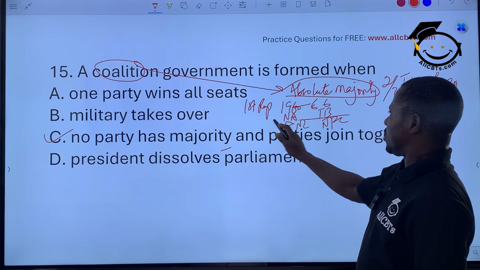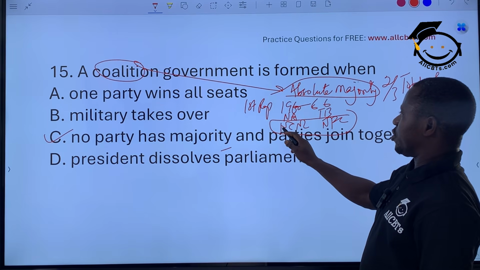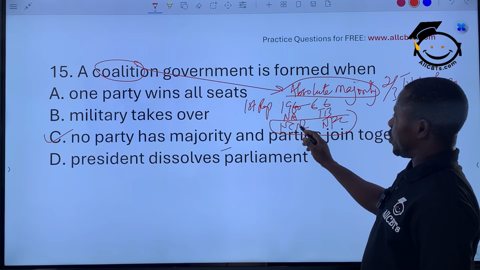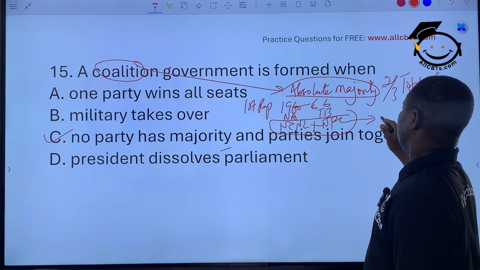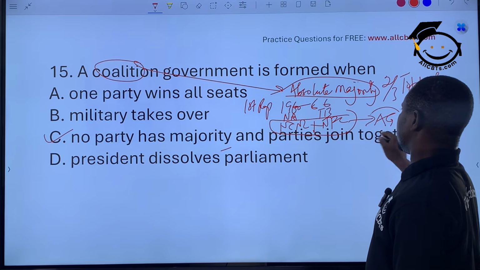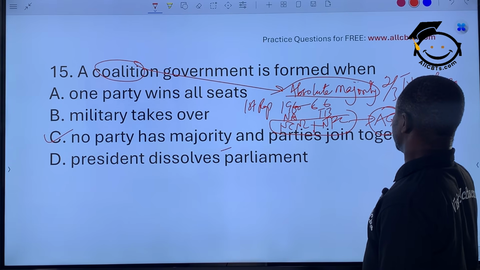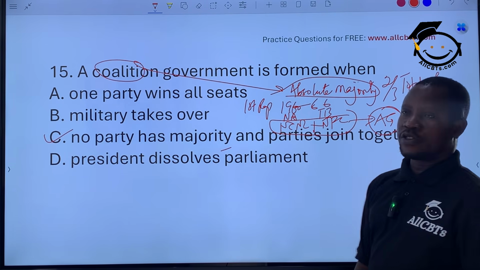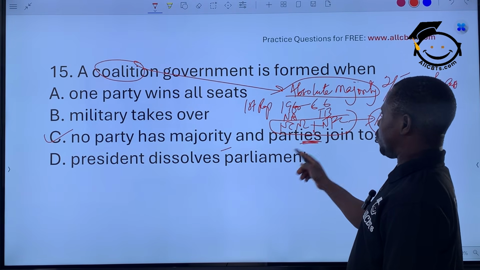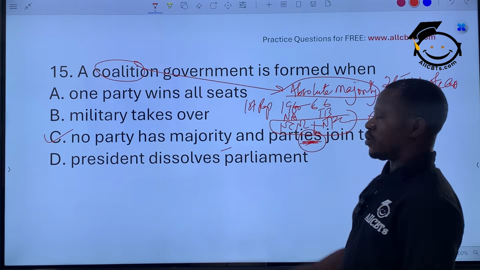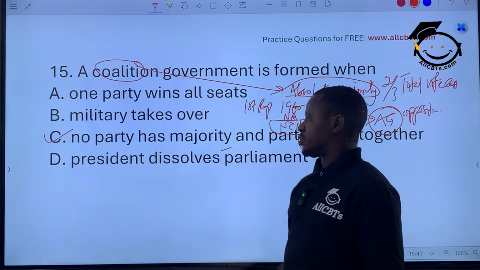So these two parties, the National Council for Nigerian Citizens and the NPC, formed the government, while Action Group of Awolowo became the opposition party. That's for the First Republic. So when no party has a majority, parties join together to form government, that's coalition.